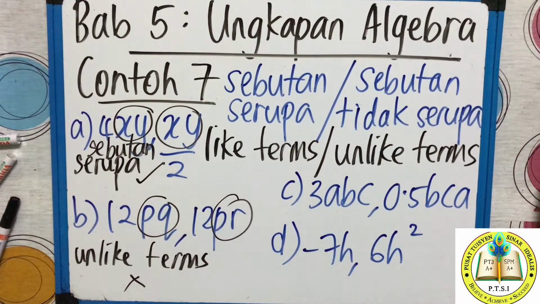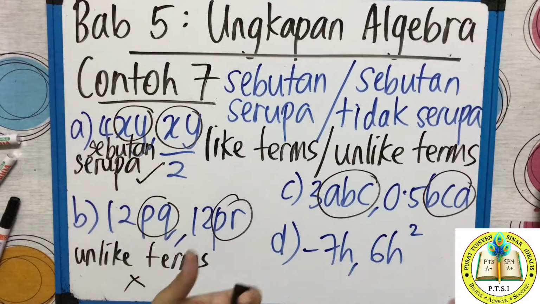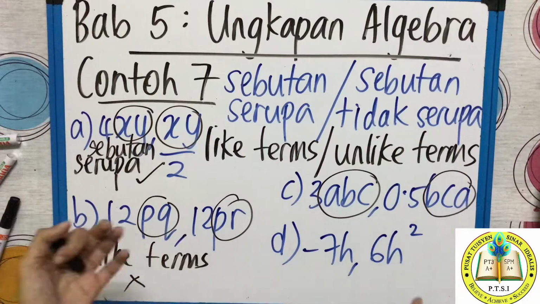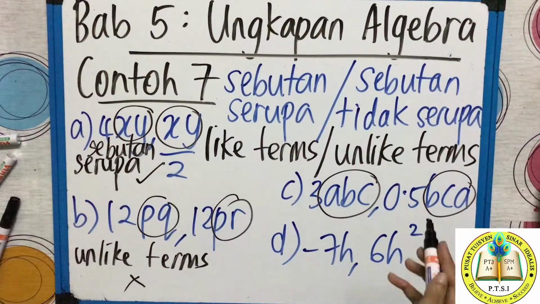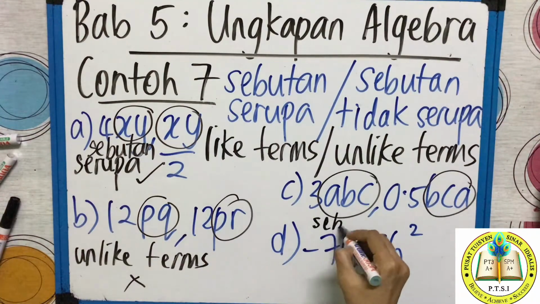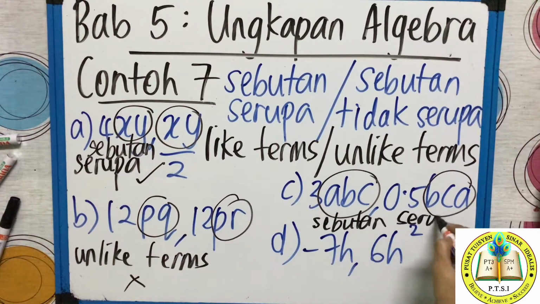Now the C question. 3 ABC and 0.5 BCA. Sama atau tidak? Is it same or not? Same. Only the letters are not arranged accordingly. This one is ABC. This one is BCA. Same. A ada. B, C. Only the arrangement doesn't matter. This one is sebutan serupa. Write it completely like this. Like terms. Okay, class?